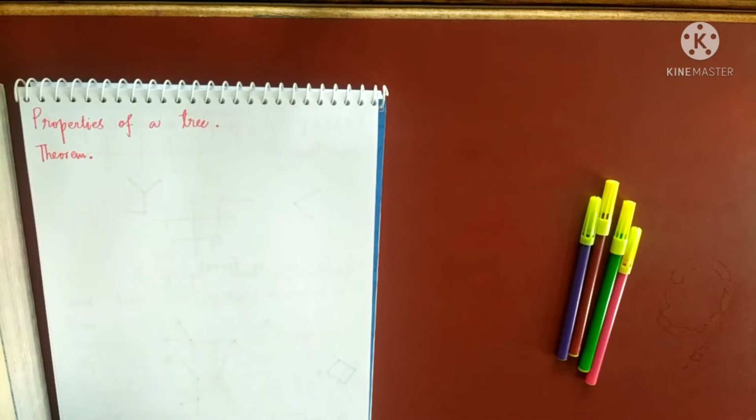So the theorem says that in a tree the path must be unique. There cannot exist two paths from one vertex to some other vertex. Each path is unique. Okay, so the theorem is this.